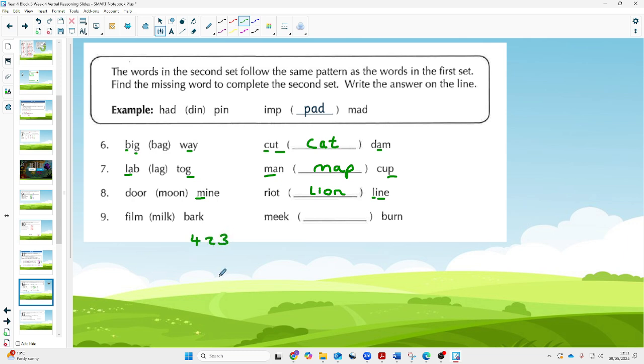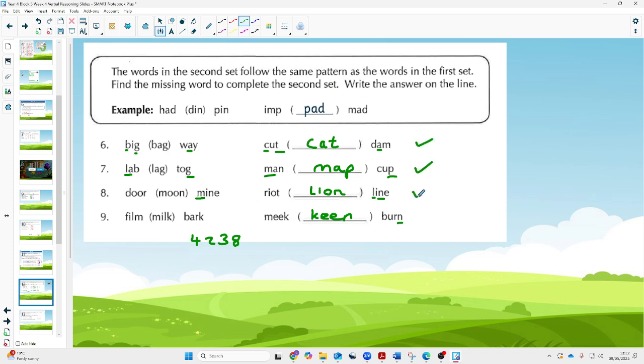And then letter 4 from the second word. So if you like, that's sort of 8. I think we could probably look at it like that. So we're going to take the fourth letter, which of course is the K. Then 2 and 3 is going to be the E and the E. And finally the 8th letter is going to be the N, which is over here, to make keen.